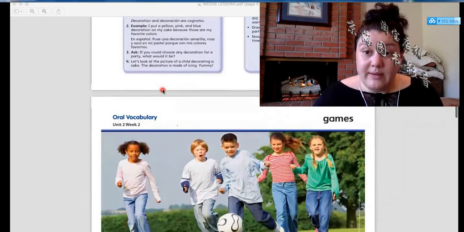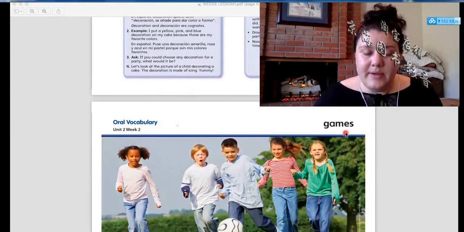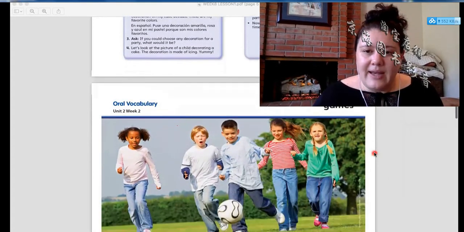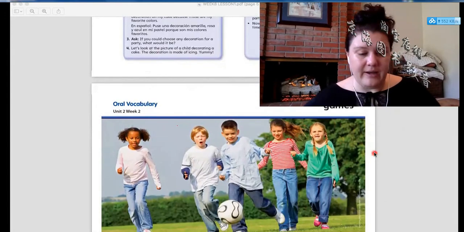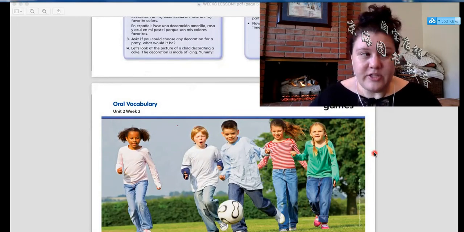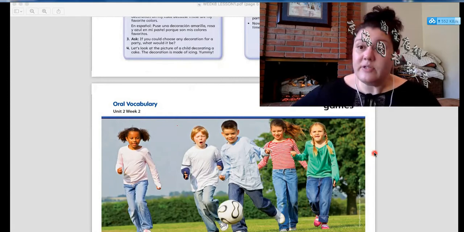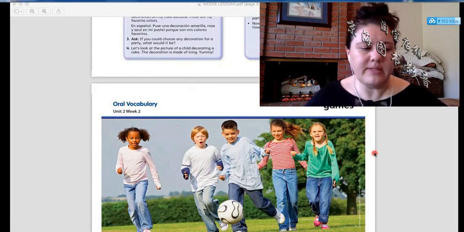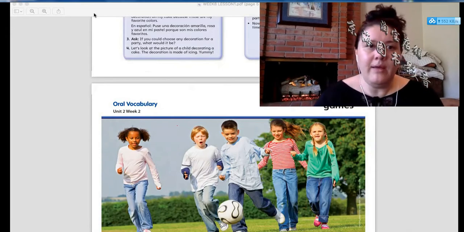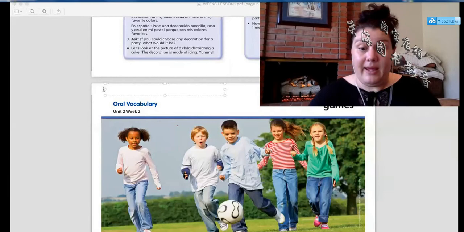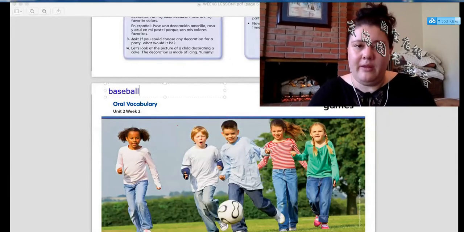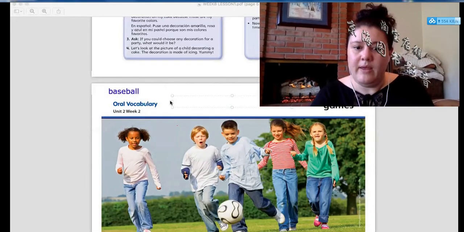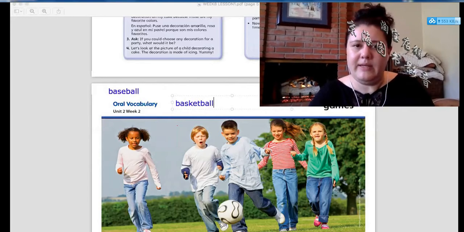Okay, the next word that we have here is really easy. It's games. Games are anything that we do that are fun. There are different types of games. These kids are playing soccer, and soccer is a kind of game. It's a kind of sports game. So what other kind of sports games can you think of? What's a sports game? Yeah, let's write some of them down. So we can play what? Baseball. What else? Basketball. Good. What else can we play?